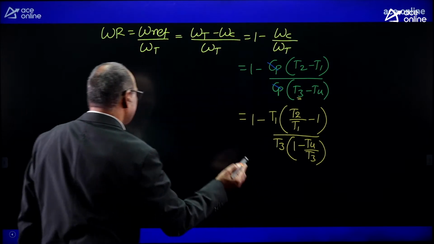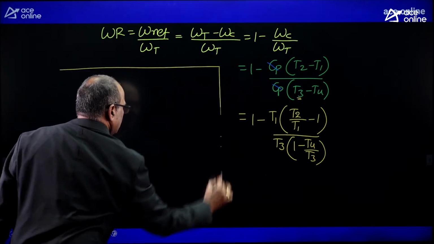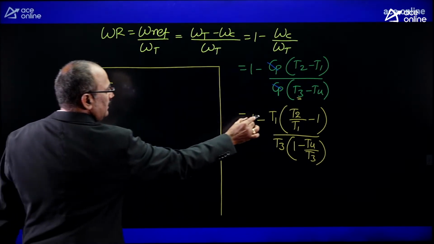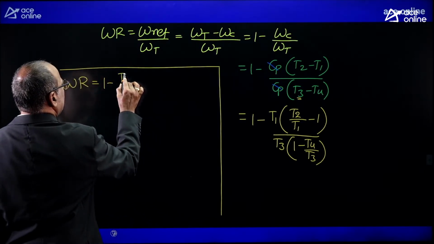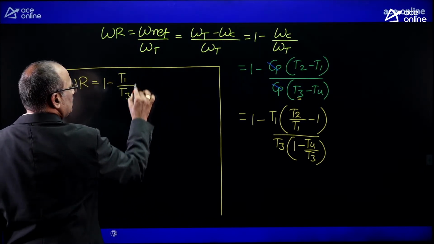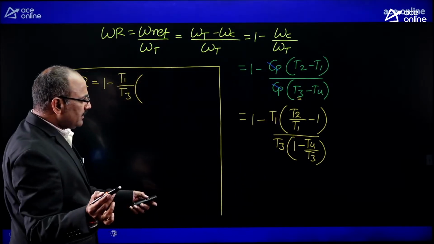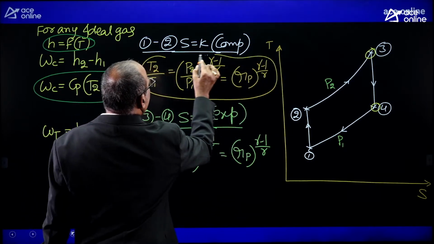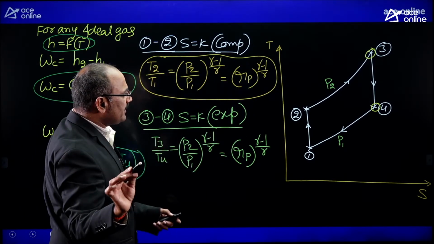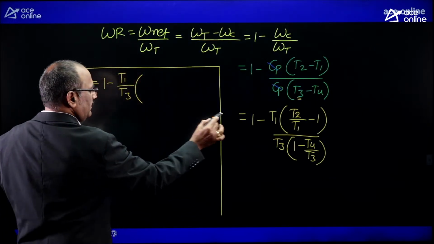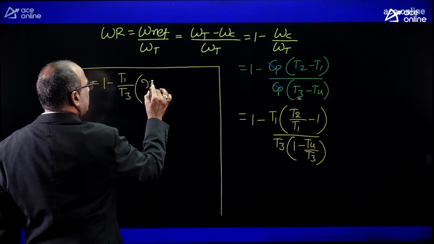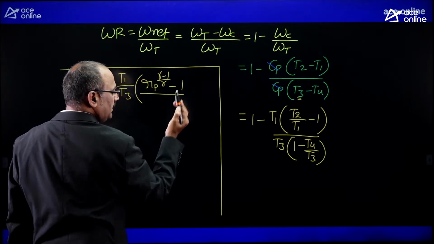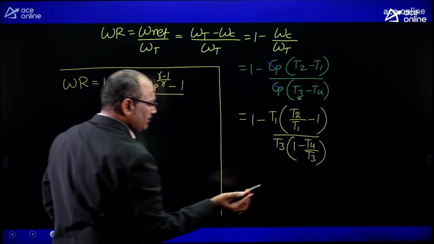Okay. Now, let me write the remaining part here. The work ratio is equal to 1 minus T minimum by T maximum into T2 by T1 minus 1, divided by 1 minus T4 by T3. What is T2 by T1? Look at T2 by T1. T2 by T1 is equal to Rp power gamma minus 1 by gamma. In the place of T2 by T1, I am writing Rp power gamma minus 1 by gamma.